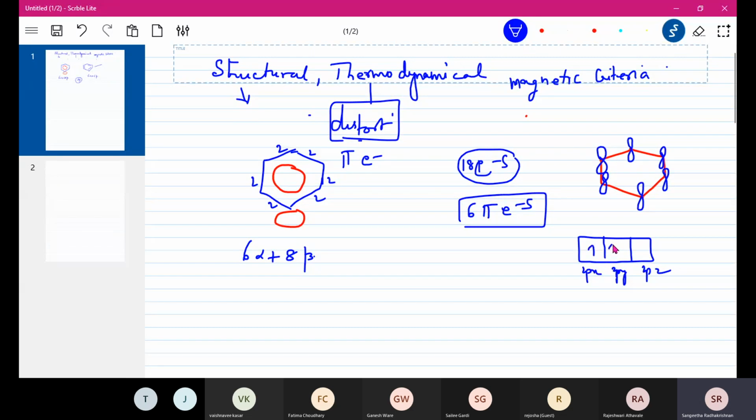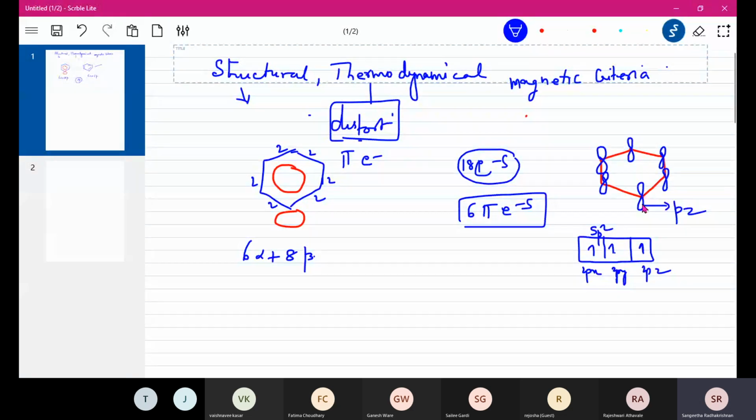The px and py are involved in hybridization, so they will go into sp2, and only pz is unhybridized. So these electrons are unhybridized and we assume they are in the pz. This is the unhybridized p orbital.